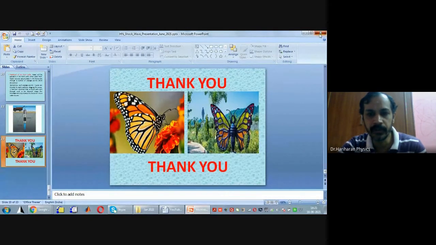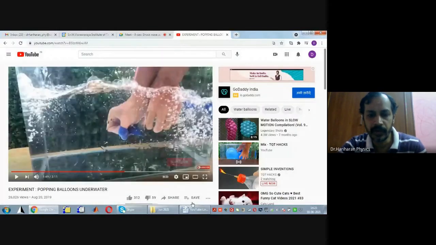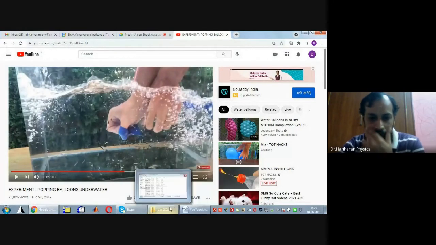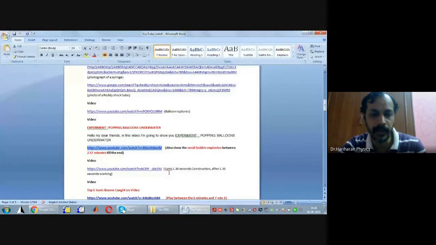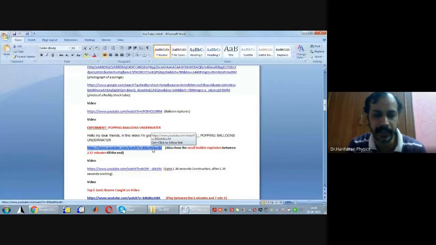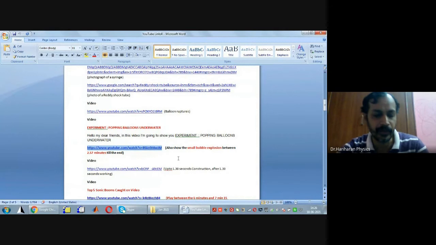I'll close this. Then we will look at the construction and working of a Reddy shock tube. A Reddy shock tube is nothing but it is just like a syringe, or like a cycle pump, which will have a piston attached to it. Prior to that, let us play the following video.